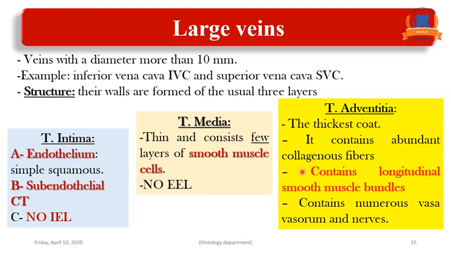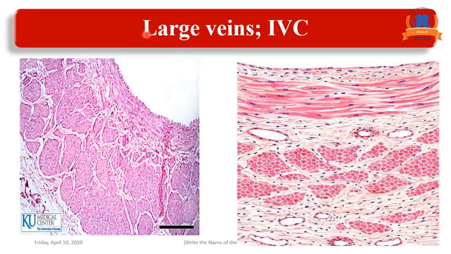But we have here something different: the longitudinal smooth muscle bundles in the tunica adventitia. In addition to connective tissue formed of abundant collagen fibers and numerous vasa vasorum, we have here longitudinally arranged smooth muscle fibers, which support the wall of the inferior or superior vena cava, or the large veins generally.